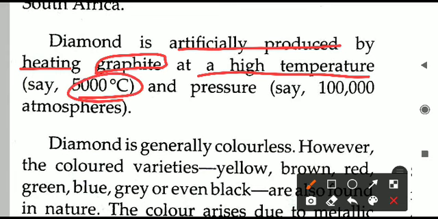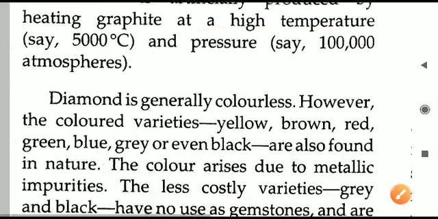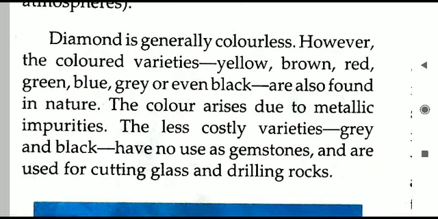And at such a high temperature and pressure, the pressure being around 100,000 times, or 1 lakh atmospheres, extremely high pressure and temperature is given to that graphite. Under high temperature and pressure only, diamond will be produced from the graphite, and that artificial diamond is almost similar to the original one.